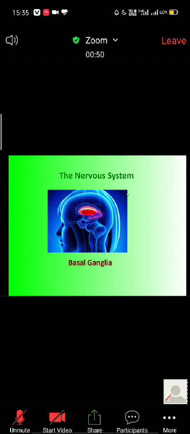Hello. These basal ganglia are a group of gray matters, a group of nerve cells that remain subcortically, and it looks like this. This is not a single area. This is a collection of some neurons. Several neurons are there, situated bilaterally on both sides of the midline. So these are called basal ganglia.